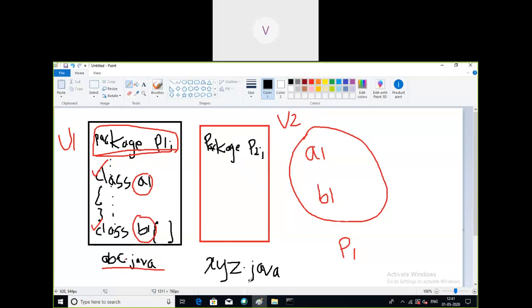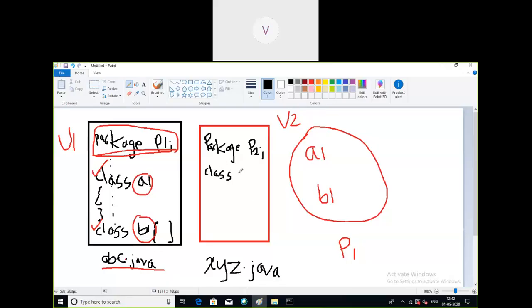What this indicates is that whatever classes are declared from this point onwards, all the classes will be kept in the package called p2. So assume class x with opening and closing brackets, then another class, class y, with opening and closing brackets.